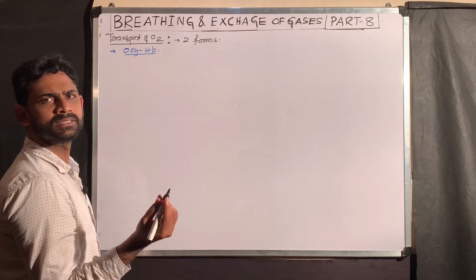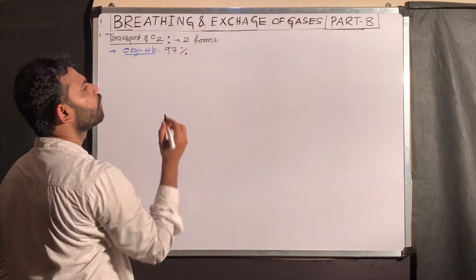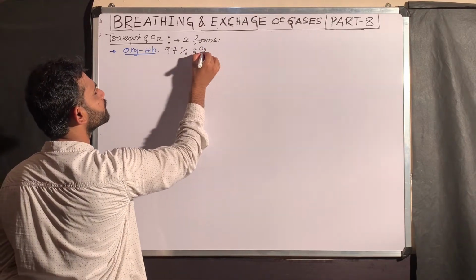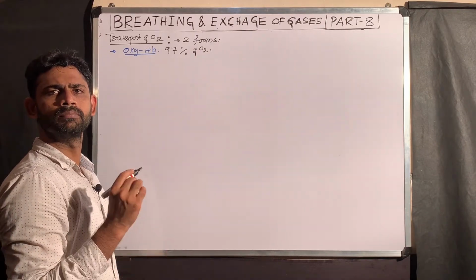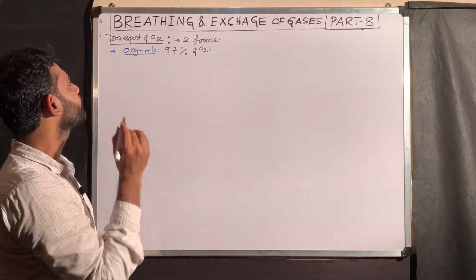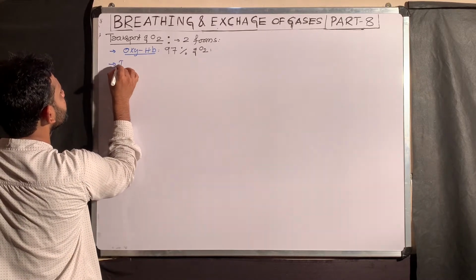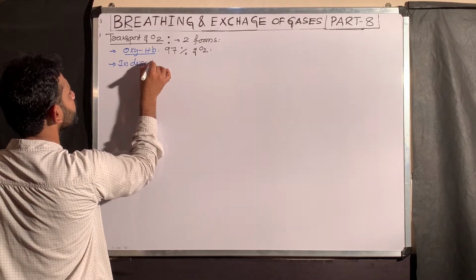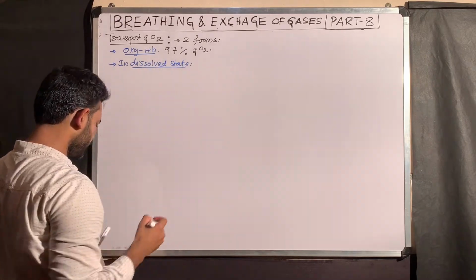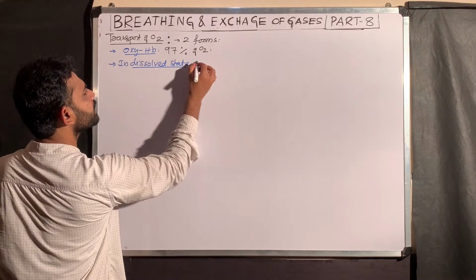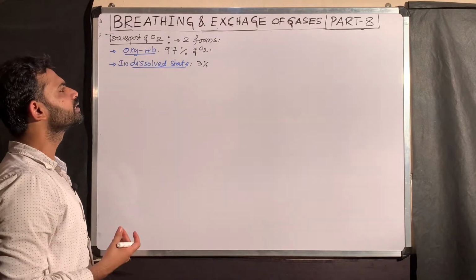Out of 100% of the oxygen, 97% of the oxygen in our body is transported by combining with the hemoglobin, that is in the form of oxyhemoglobin. The remaining 3% is in the dissolved state in plasma. So, the remaining 3% of the oxygen is transported in the dissolved state.